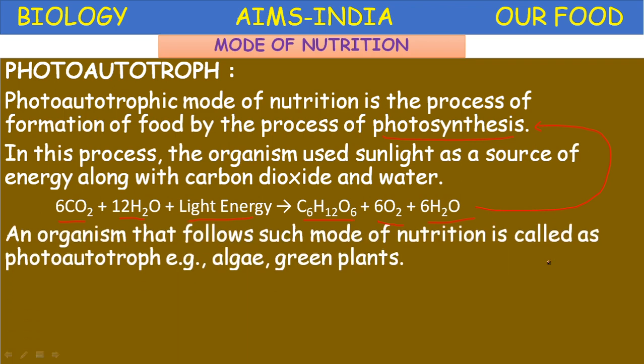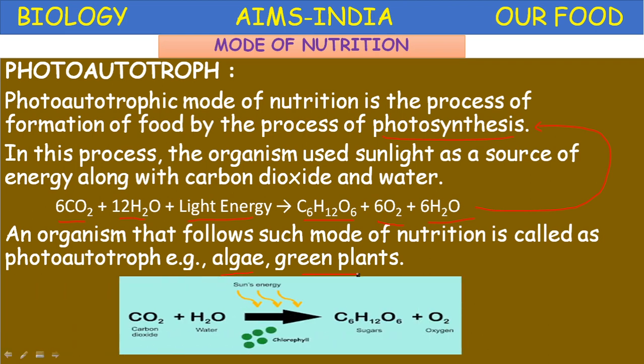An organism that follows such a mode of nutrition, photosynthesis, is called a photoautotroph. Example, algae and green plants. So this is the equation. In the presence of carbon dioxide, water, sunlight and chlorophyll, the green plants synthesize sugars. During this process, oxygen is also produced. So this is the autotrophic mode of nutrition, the photoautotrophic mode of nutrition.